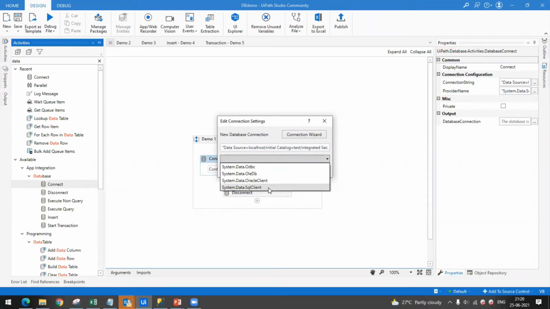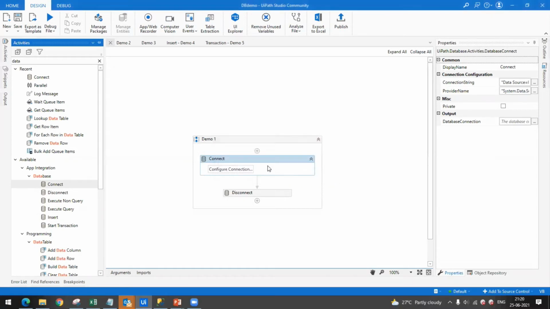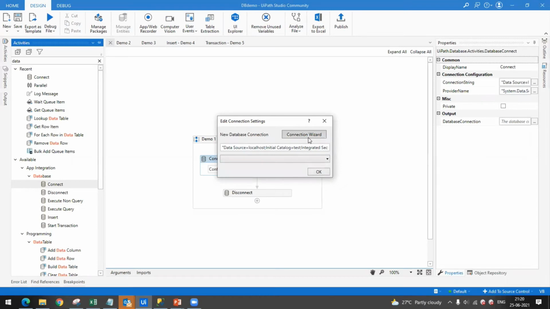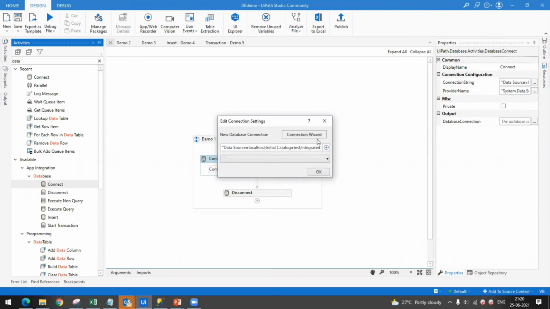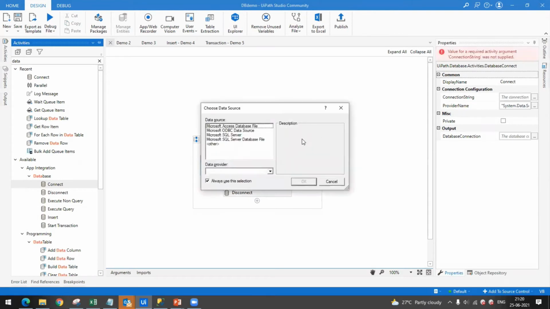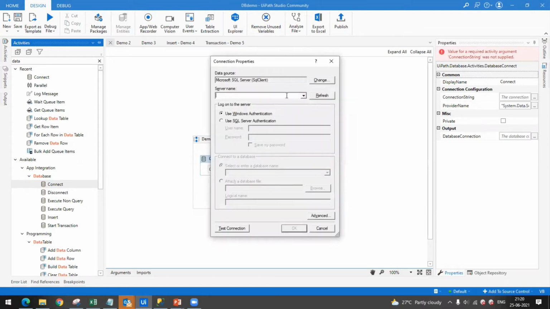and I have to select system data.sql client for MS SQL. Sorry, actually I forgot to show test connection. Let me do that. So there is test connection option also. If you do the test connection, you will get confirmation that your credentials are working fine or your connection is established.